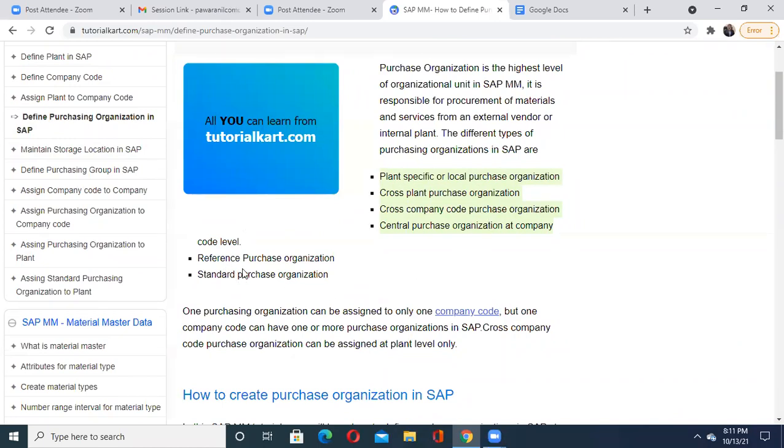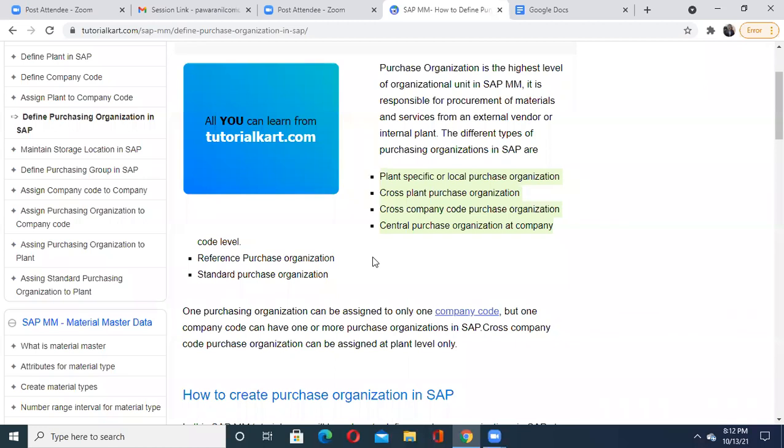Because of these various types of purchase organization, you have to go into more depth about this procurement process. When you are going to create your purchasing organization, you have to decide whether it is plant specific or local purchase, a cross plant purchase, a cross company code purchase, a central purchase, a reference purchase or a standard purchase organization.